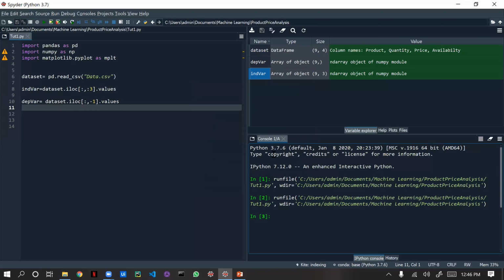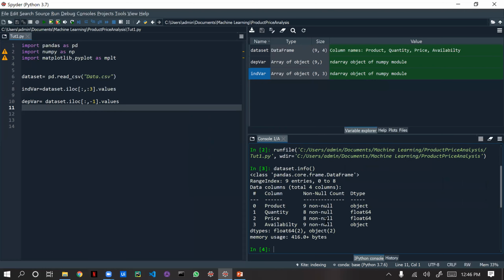Okay, if you want to get the information of this data set, normally go to this terminal or console and just write the data set name, dataset.info. Info is a function, that's why I'm giving brackets there. Just hit enter. Here you will get the range. We have totally 9 rows, that's why we got 9, and entries start from 0 to 8. How many columns do we have? 4 columns. And you can see the column names: product, quantity, price, and availability.